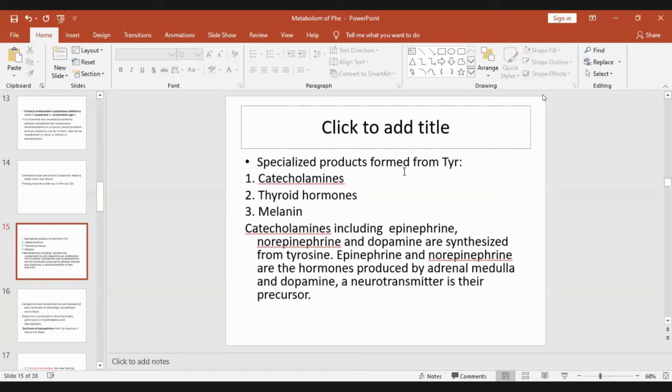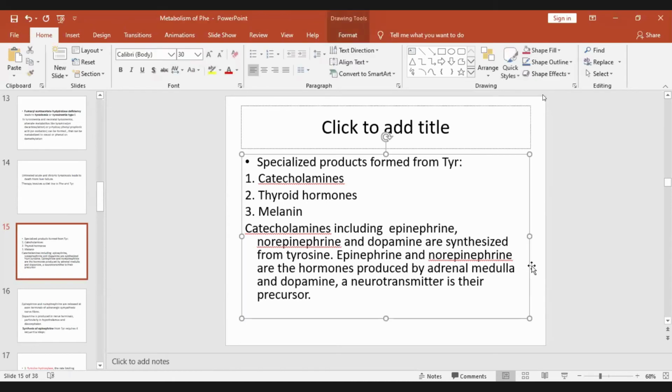Specialized products formed from tyrosine include catecholamines, thyroid hormones, and melanin. Catecholamines, including epinephrine, norepinephrine, and dopamine, are synthesized from tyrosine. Epinephrine and norepinephrine are the hormones produced by the adrenal medulla, and dopamine is a neurotransmitter that is produced in the nerve endings, particularly in the brain.